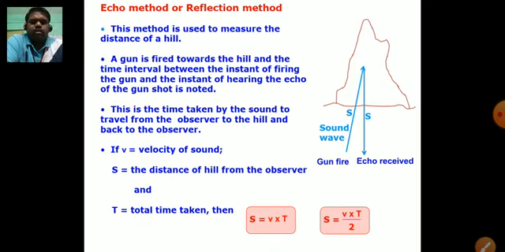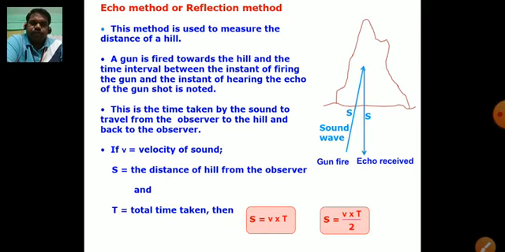underwater, you may say. Suppose there is a case where a gun is fired towards the hill, and the time interval between the instant of firing the gun and the instant of hearing the echo of the gunshot is noted.